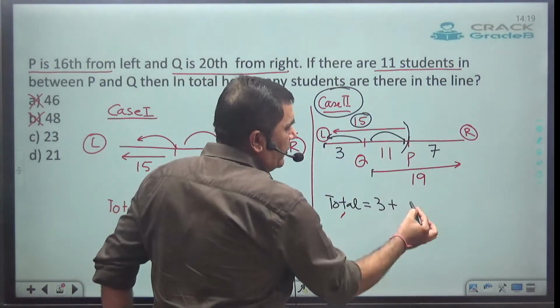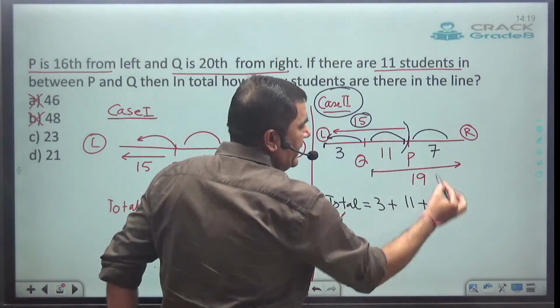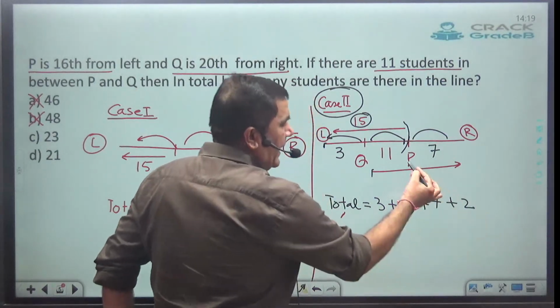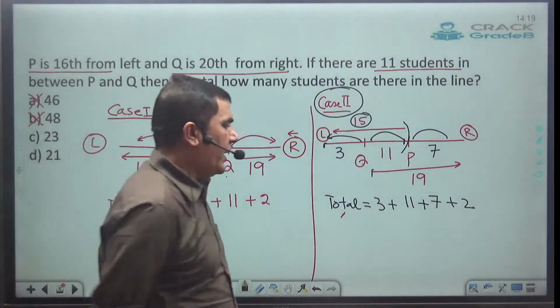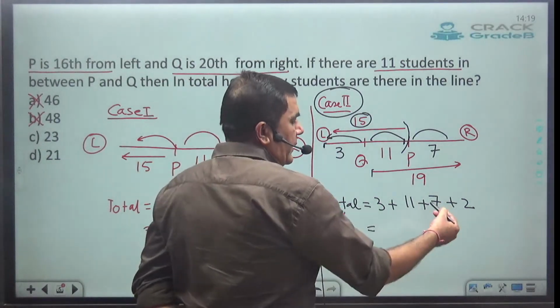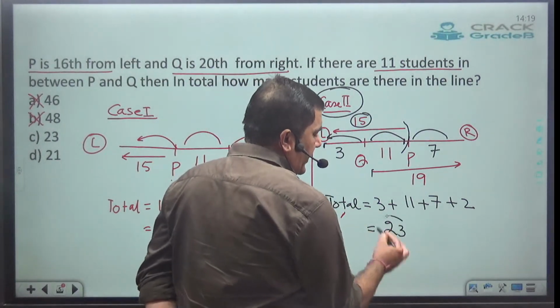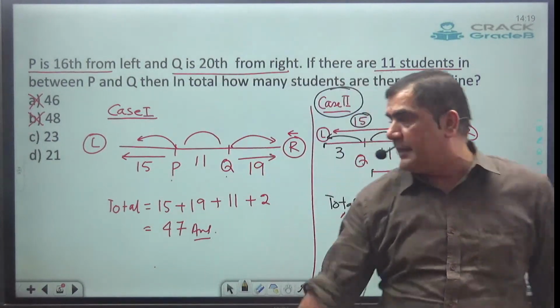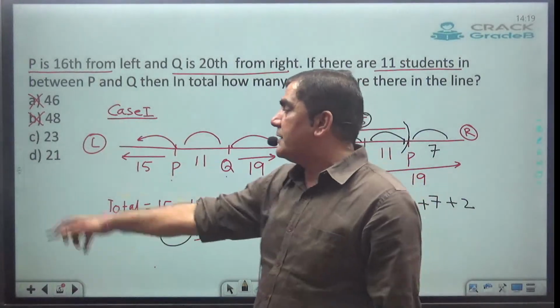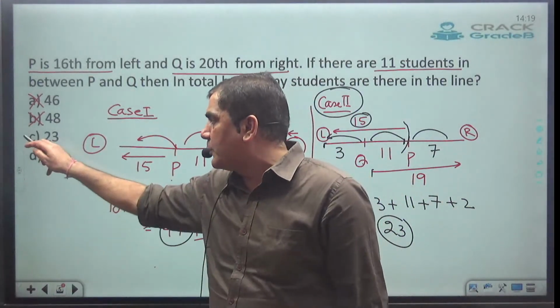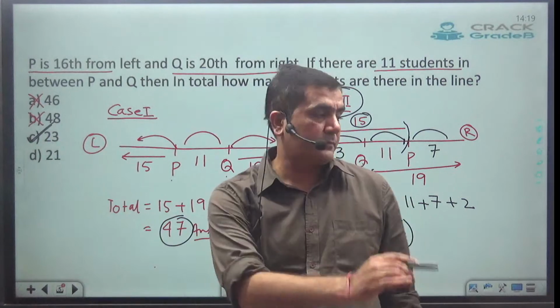In between P and Q, 11. To the right of P, 7. And 2 will be P and Q also. So if I add all of them, it comes out to be what? 11, 18 and 23. So the answer will be either 47 or 23. Just see, in the options they have not given 47 but they have given 23. So C is the answer.